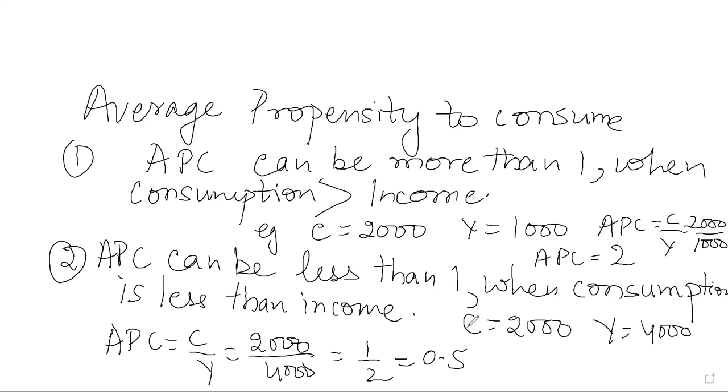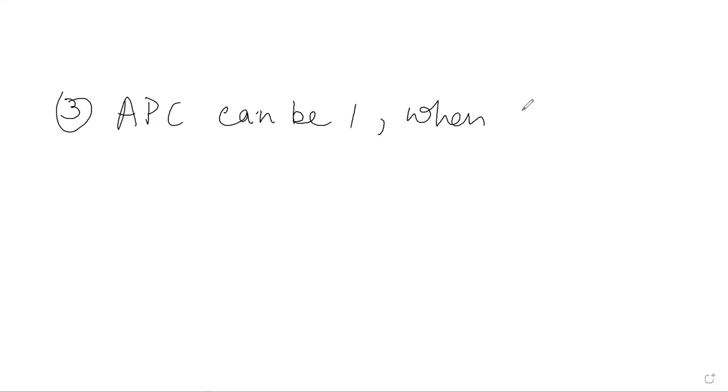Next, the third point is that APC can be equal to 1 when consumption is equal to income.